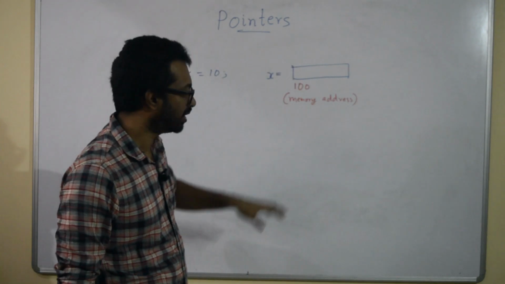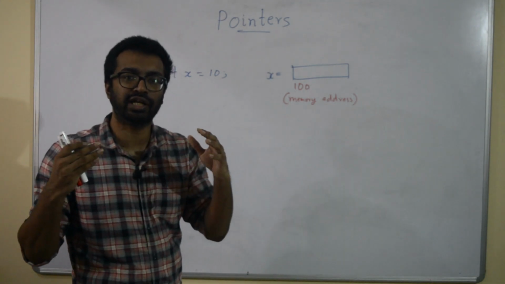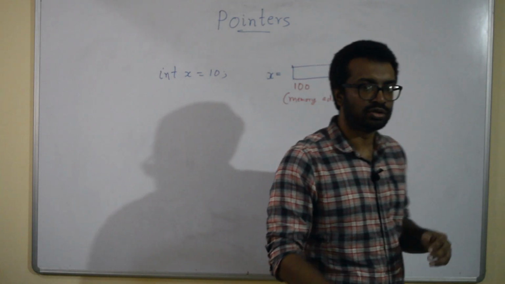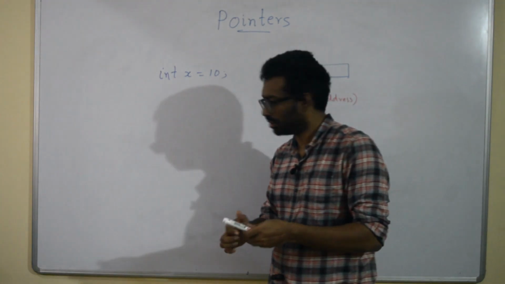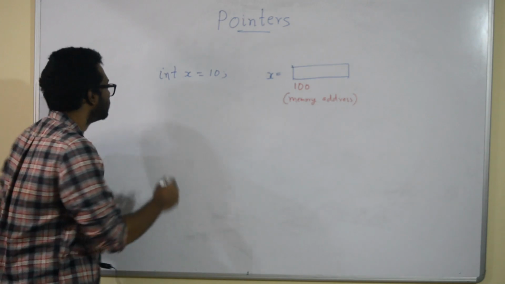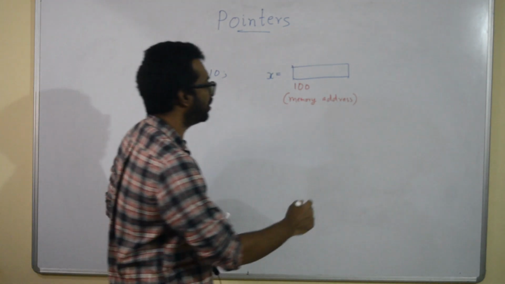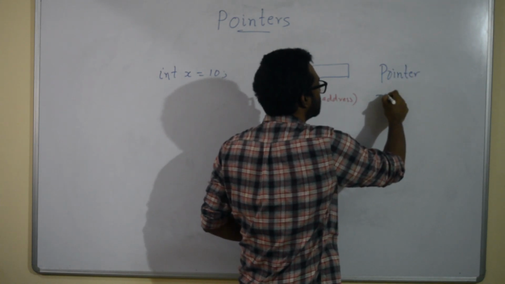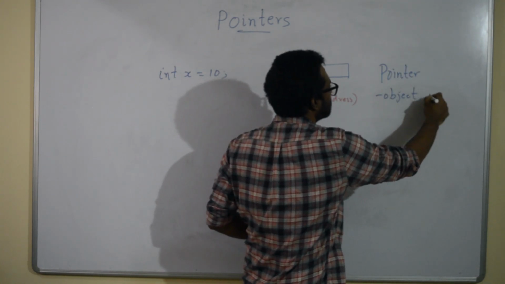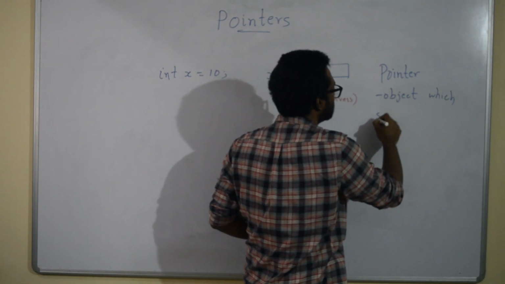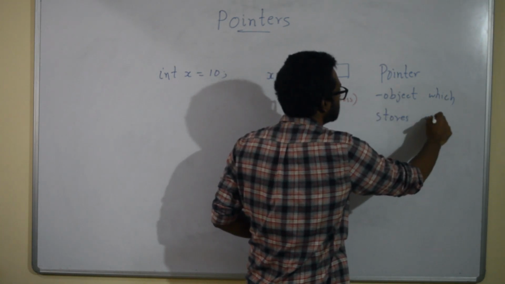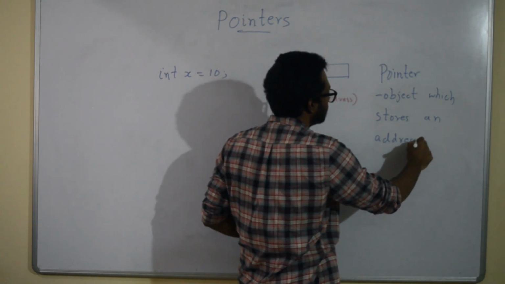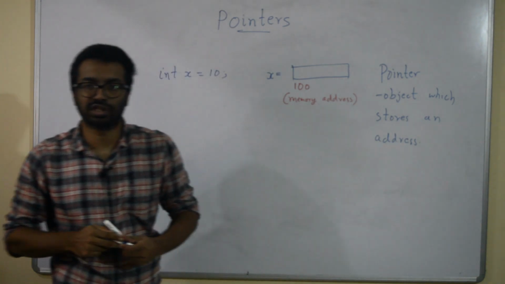So here the address is 100. So we can create a pointer which basically stores this value 100. So let me just note down: a pointer is an object which stores a memory address.